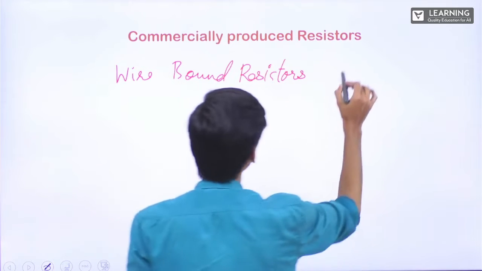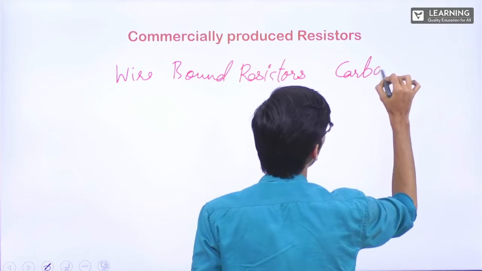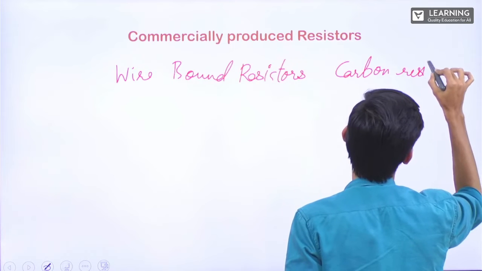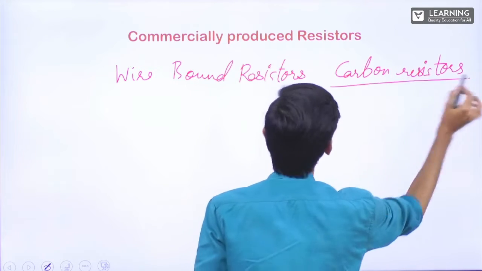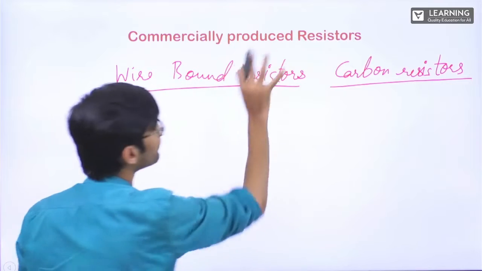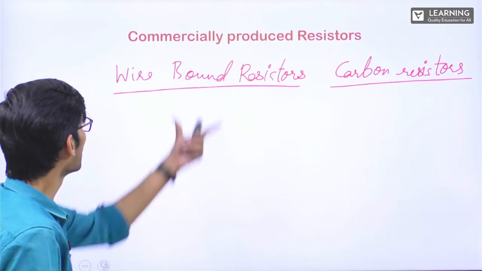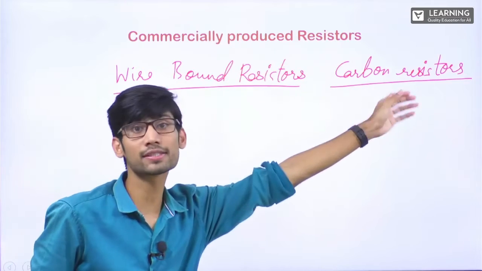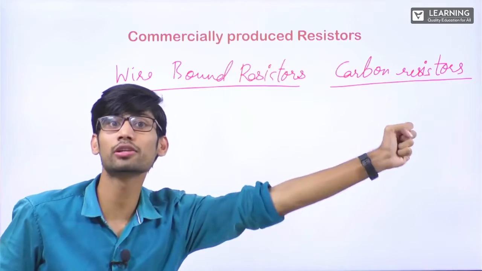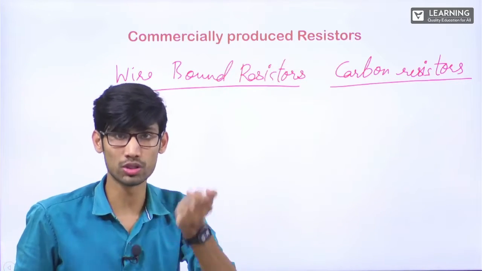Second is carbon resistors. These are 2 different kinds of commercially produced resistors. Wire bound resistors are not very important. Carbon resistors are the main, very important ones, which you would have seen in your labs also, in your schools, right?